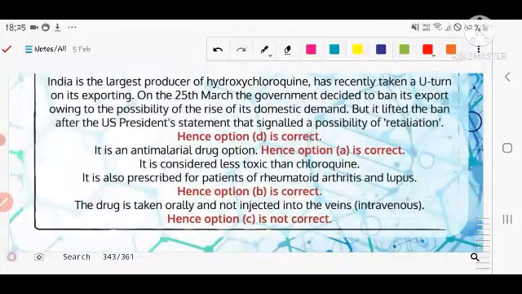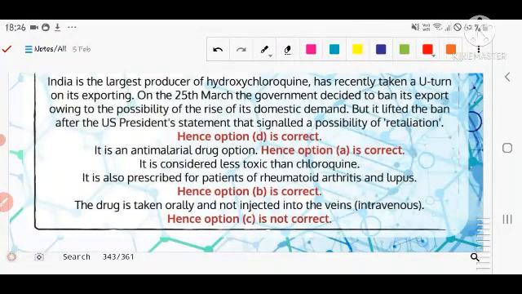Let's see the explanation given by the source itself. India, the largest producer of hydroxychloroquine, has recently taken a U-turn on its exporting. On the 25th March, the government decided to ban its export owing to a possibility of a rise in domestic demand, but it lifted the ban after the US President's statement that signaled a possibility of retaliation.